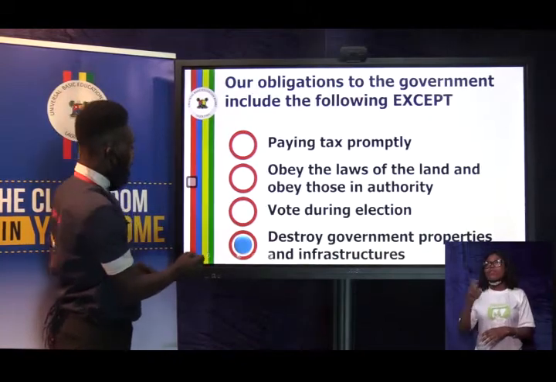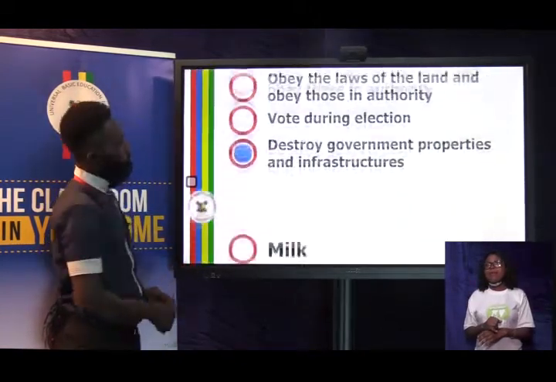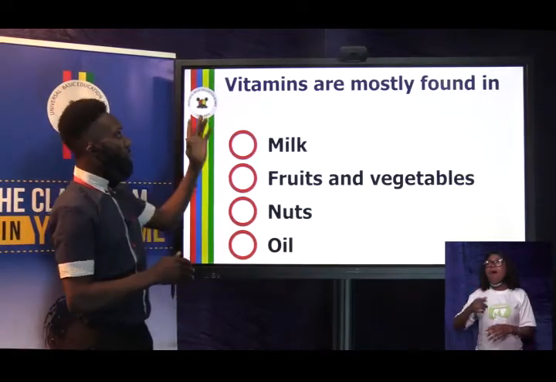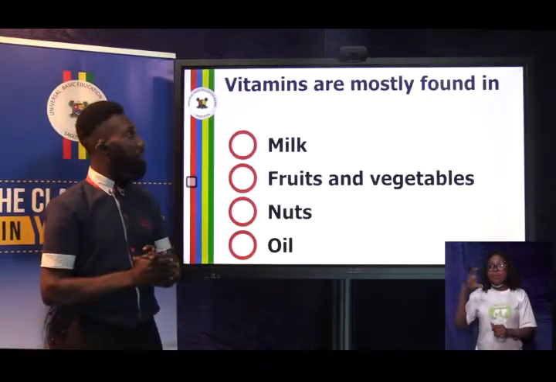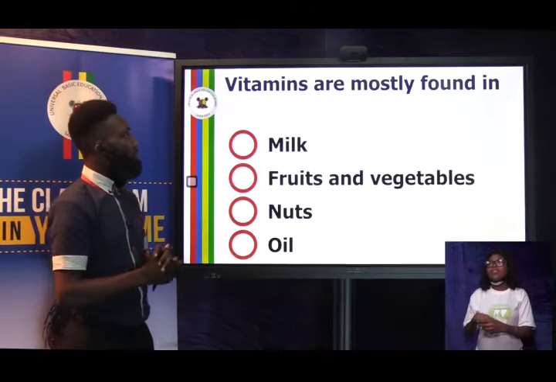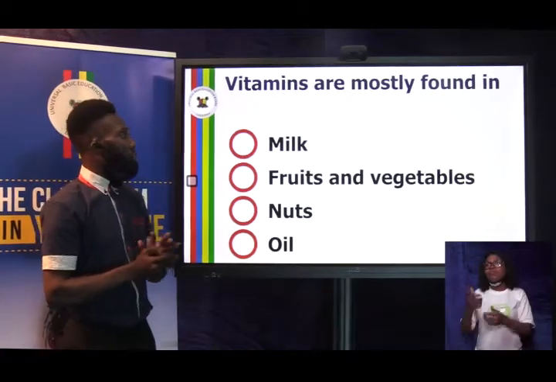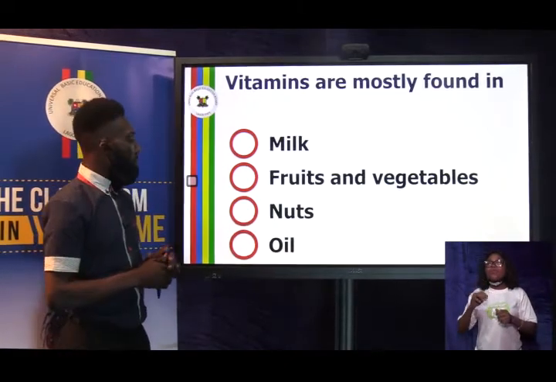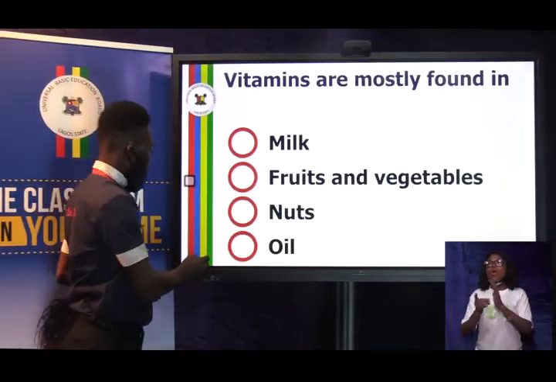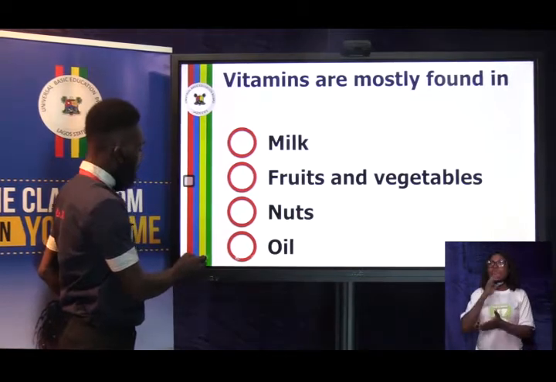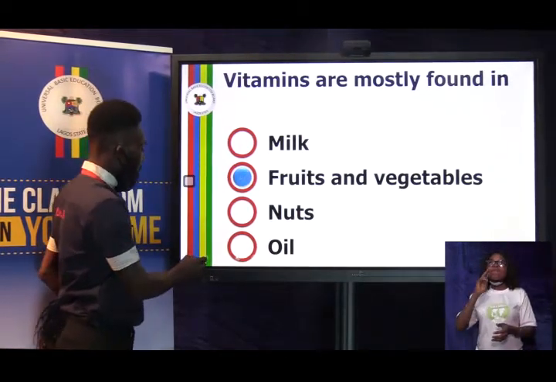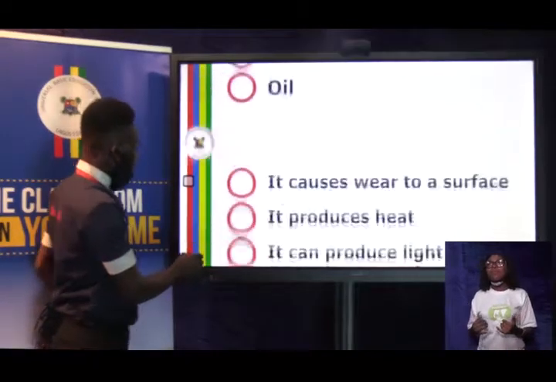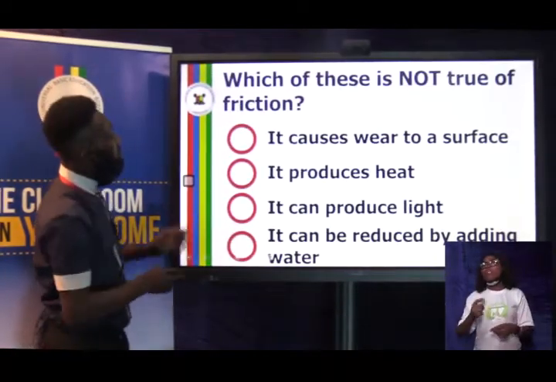And the question is on physical and health education. Vitamins are mostly found in dash. A. Milk. B. Fruits and vegetables. C. Nuts. D. Oil. What's the correct answer? The right answer is fruits and vegetables. I hope we are seeing who is leading. Now, moving on to the next question.